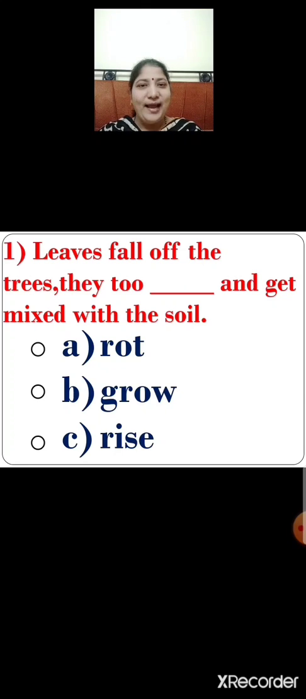What happens to the leaves when they fall off the trees? They rot and get mixed with the soil. So, option A is the correct answer. So, what will you do? You will click on the correct option. So, children, let us click. Yes, option A. Leaves fall off the trees. They too rot and get mixed with the soil.